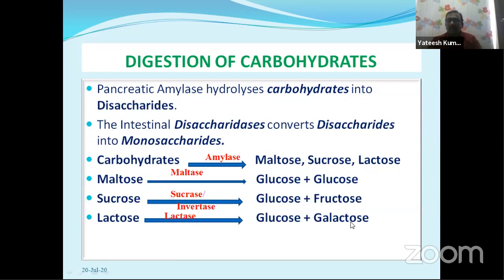This is about the digestion of carbohydrates in the small intestine. So here glucose, fructose, galactose are called the end products of carbohydrate digestion in the small intestine. Up to now, we discussed the digestion in the buccal cavity, the digestion in the stomach, and the digestion in the small intestine up to the digestion of carbohydrates.